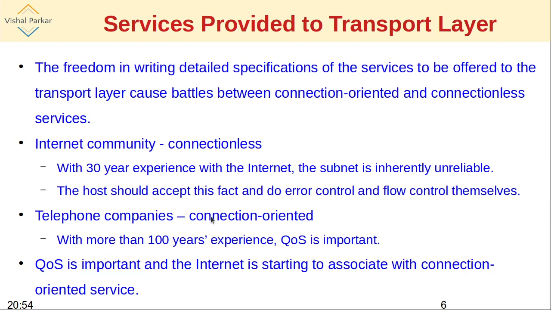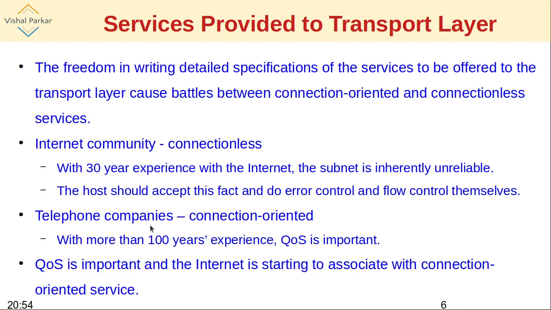In the case of connection oriented service, which is used by telephone companies, quality of service may be guaranteed to a greater extent, because we'll see which different parameters change and why it is possible.